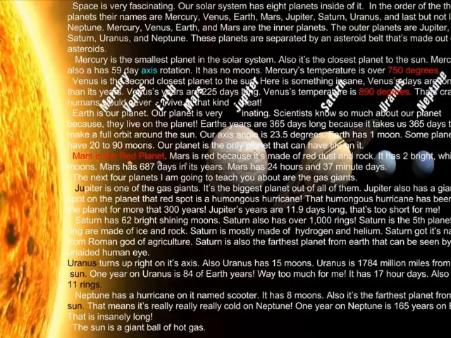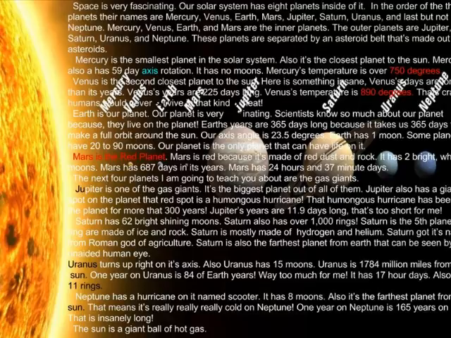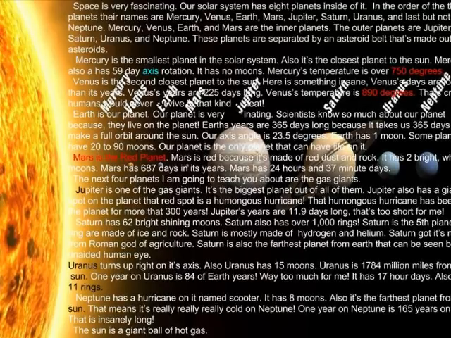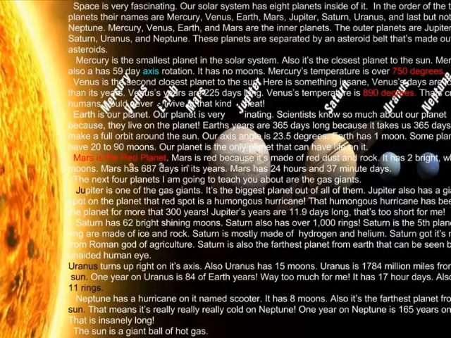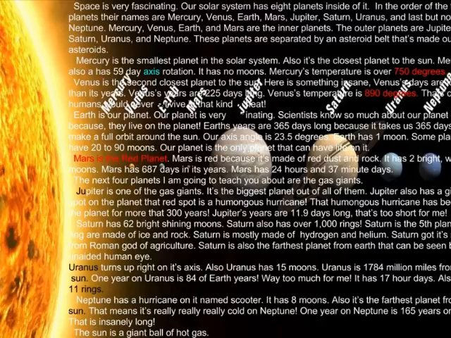Mercury is the smallest planet in our solar system. Also, it's the closest planet to the Sun. Mercury also has a 59-day axis rotation, or a year. It has no moons. Mercury's temperature is over 750 degrees.